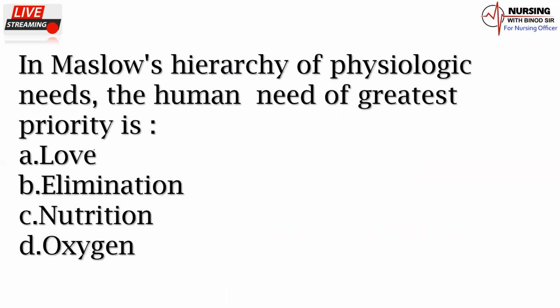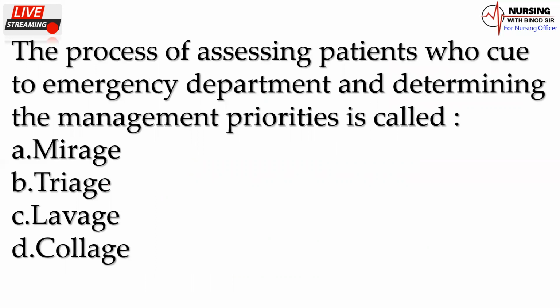In Maslow hierarchy of physiologic need, the human need of greatest priority: love, elimination, nutrition, oxygen. So what would be the right answer of this question? That answer would be the D option. That is the oxygen. Now we'll come back to next question.